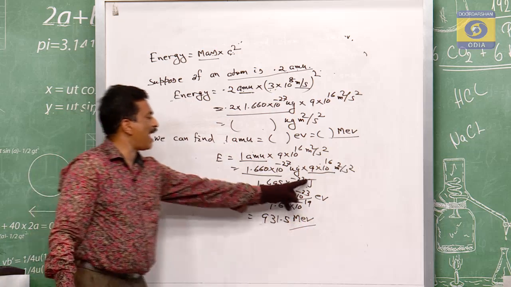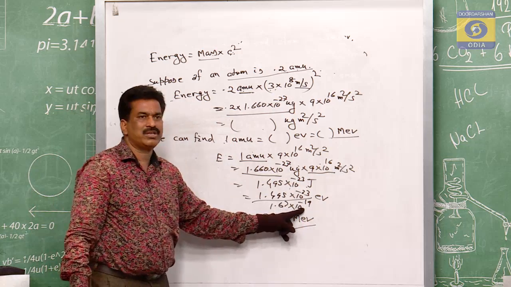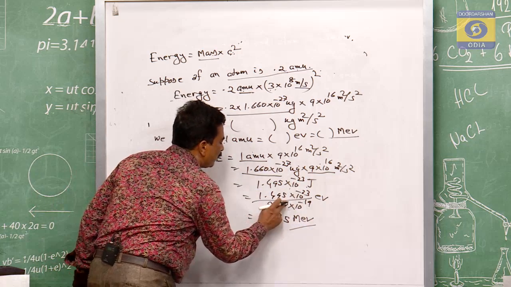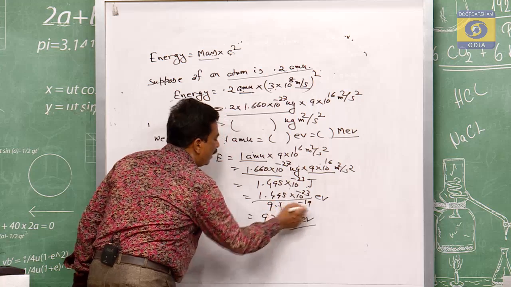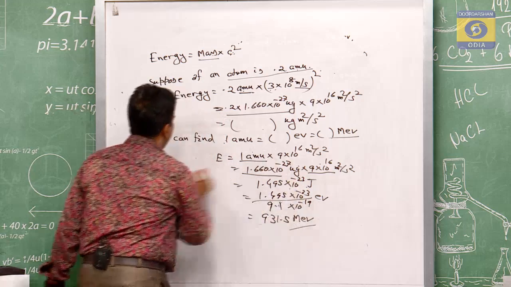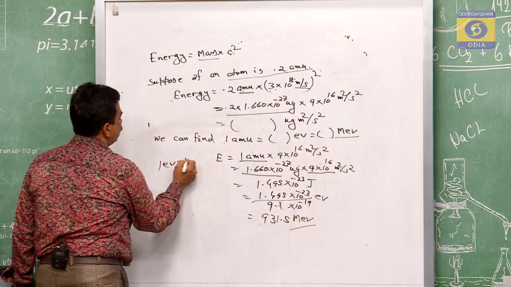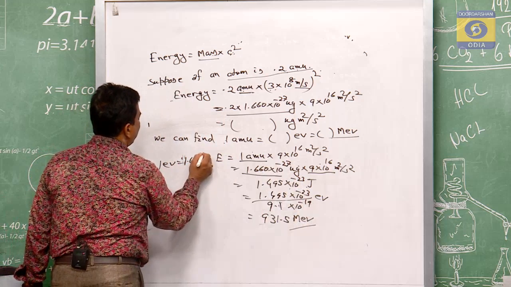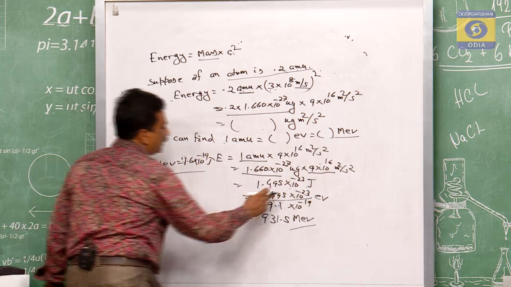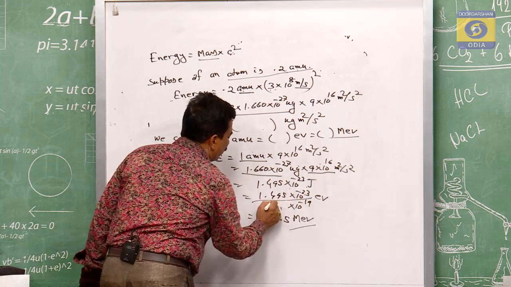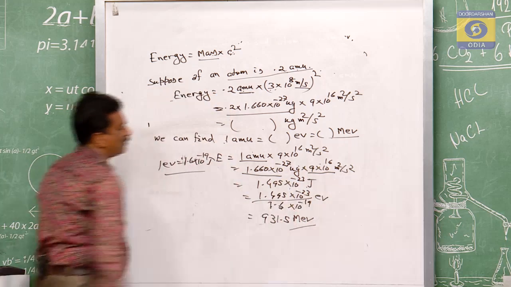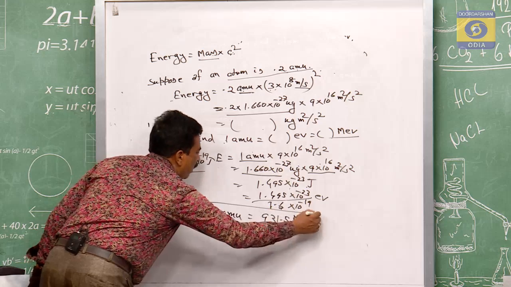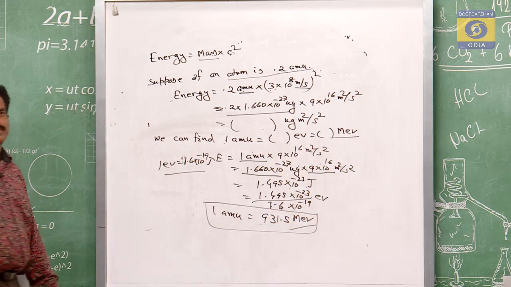The question comes, sir, why have you divided by this much? We have divided by this much because 1 eV is equal to 1.6 into 10 to the power of minus 19 joule. So 1 amu is equal to this much.